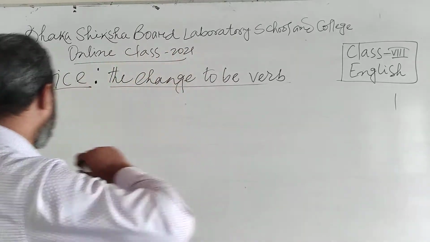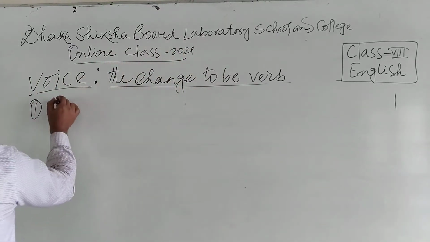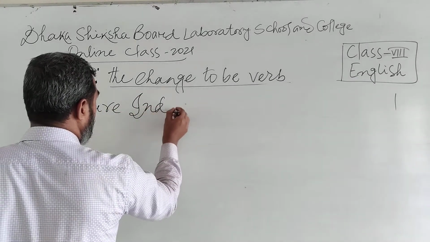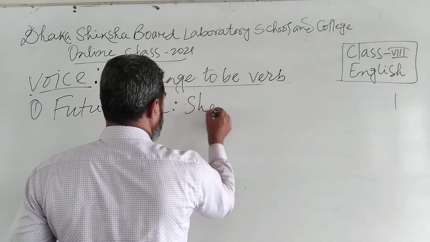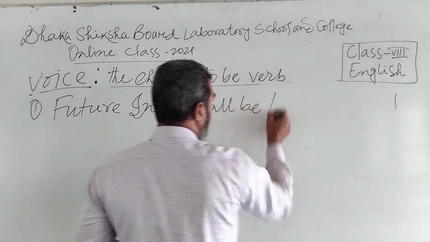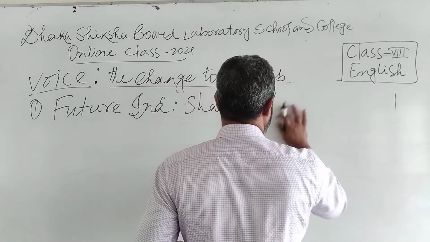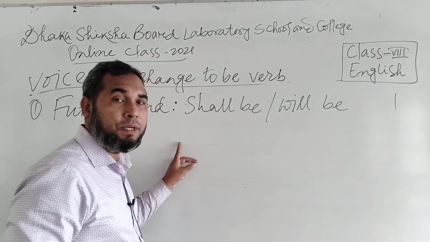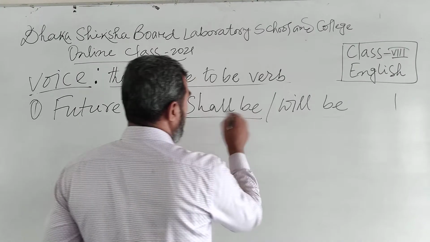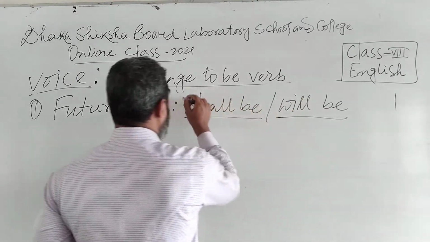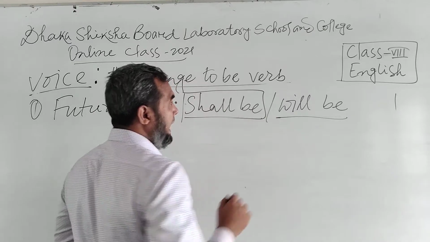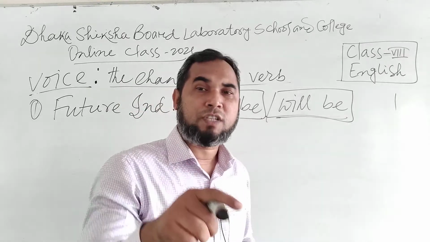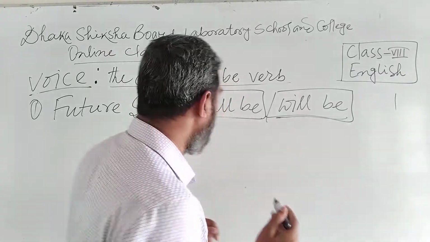Okay, dear friends, let us move to the future tense, that is future indefinite. Future indefinite. This is shall be or will be. This is very easy. Shall be or will be. For various subjects, you can use shall with first person singular, and in the rest will be. Okay, you can use will be also in the first person singular. Okay, this is the important thing.